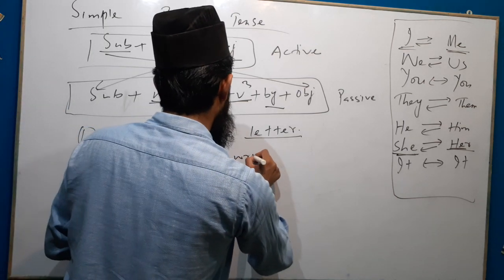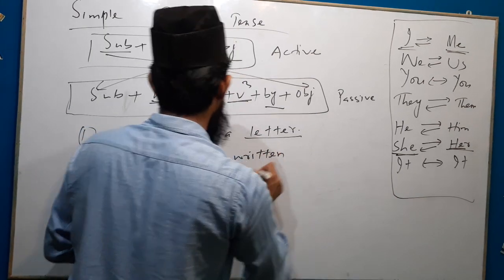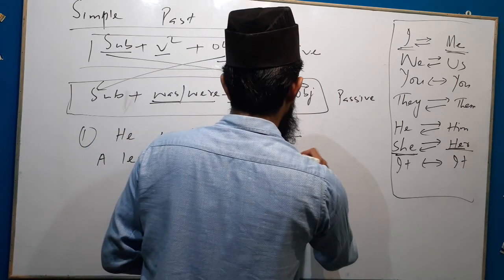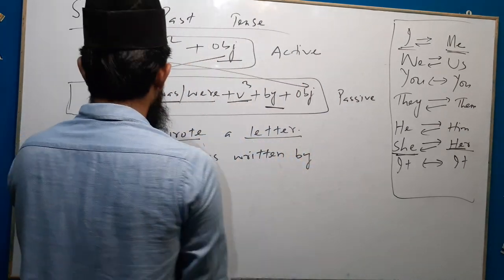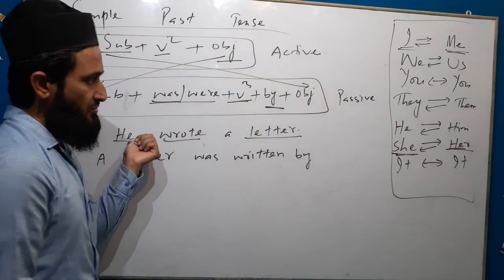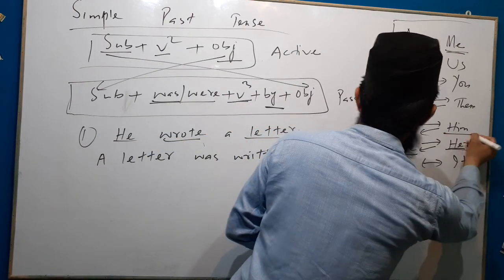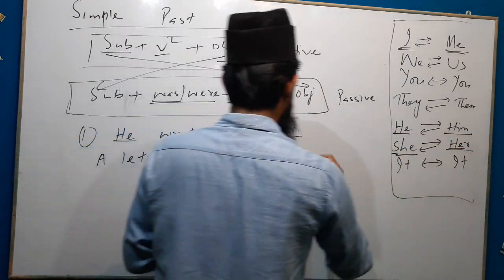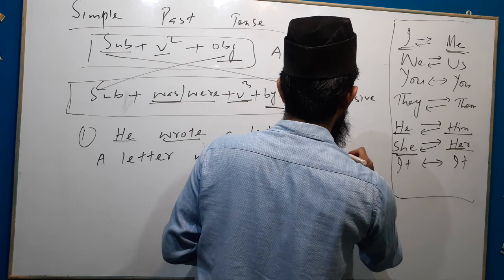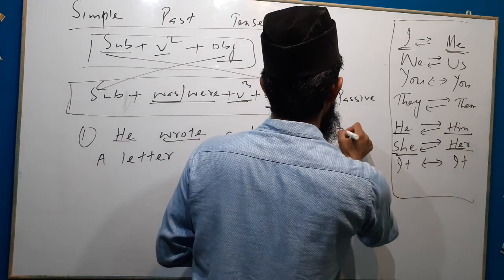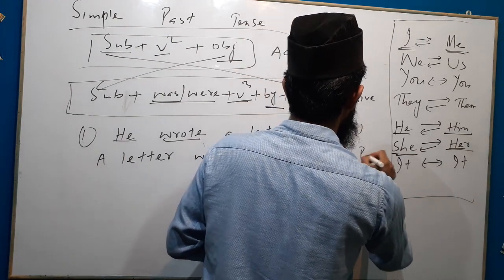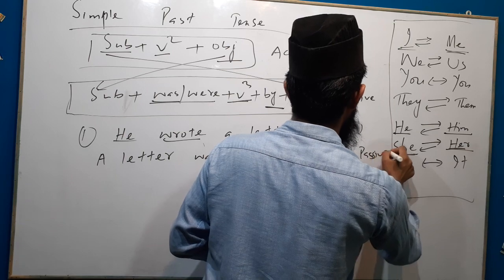A letter was written. Then by. Subject he is changed into object: he is changed to him. A letter was written by him. This one is active and this one is passive.